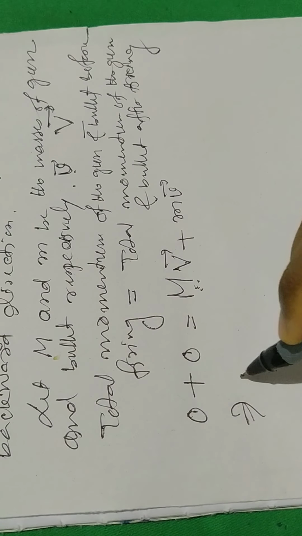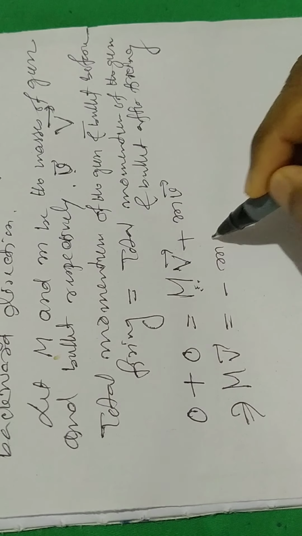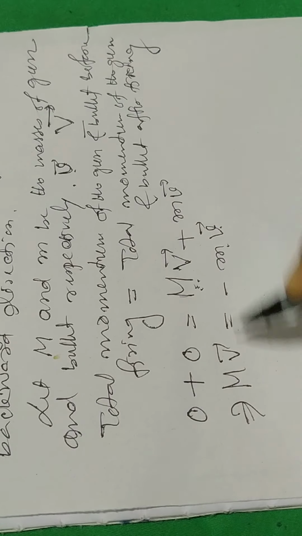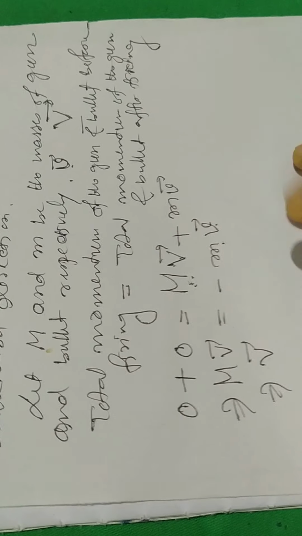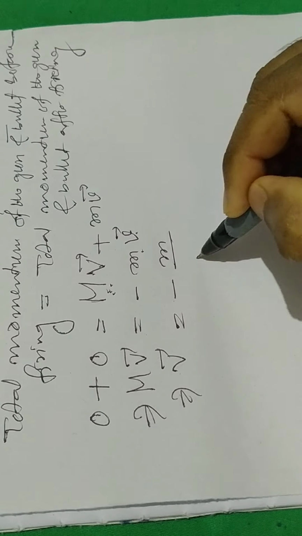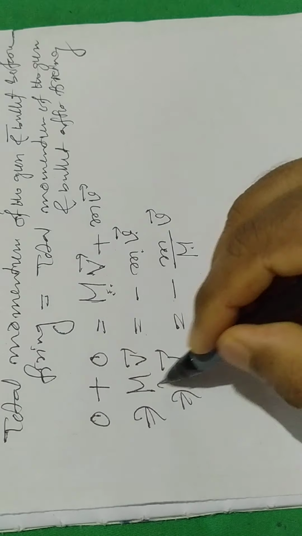So therefore, MV equals minus mv, so V equals minus small m by capital M times v.